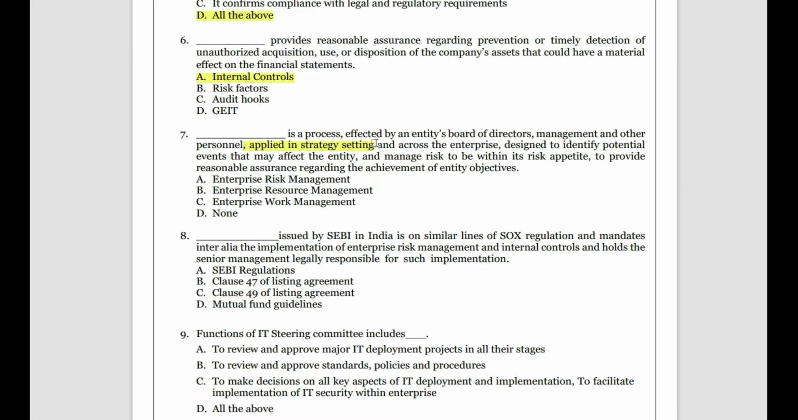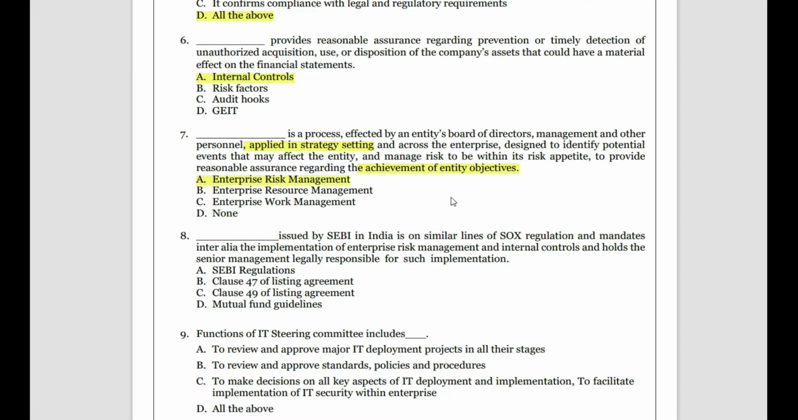Then what will be the effect on the entity? You're trying to manage the risk to be within the risk appetite of the enterprise and to provide reasonable assurance regarding achievement of the entity's objective. So what is the entire thing? What is the process called? Is it enterprise risk management? Yes. Enterprise risk management is the only process which will analyze the risk to be faced by the enterprise and see if it is within the risk appetite of the enterprise. Is it enterprise resource management? No, we are not managing any resources here.